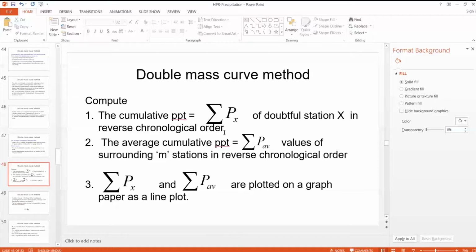Similarly, we calculate the cumulative precipitation at the surrounding stations in reverse chronological order.